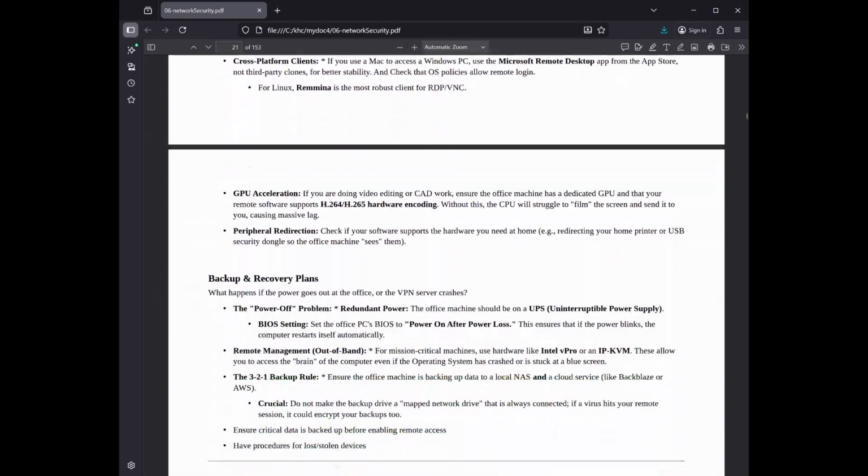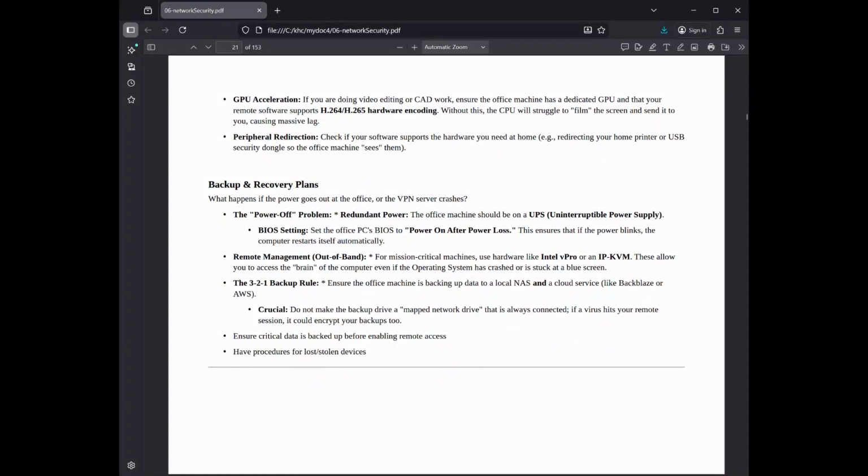GPU acceleration: if you are doing video editing or CAD work, ensure the office machine has a dedicated GPU and that your remote software supports H.264/H.265 hardware encoding. Without this, the CPU will struggle to film the screen and send it to you, causing massive lag. Peripheral redirection: check if your software supports the hardware you need at home, for example redirecting your home printer or USB security dongle so the office machine sees them.